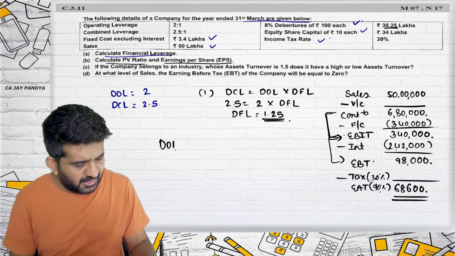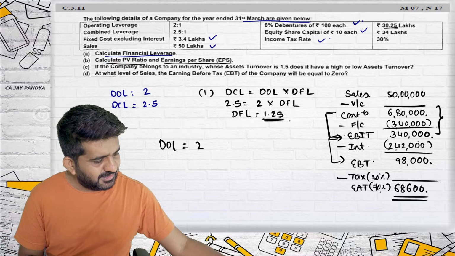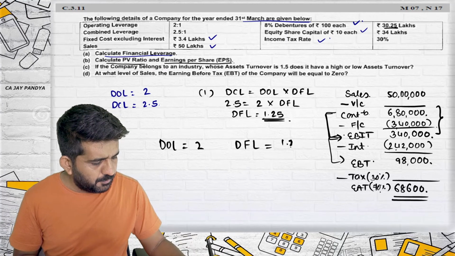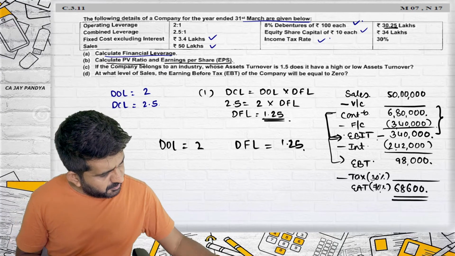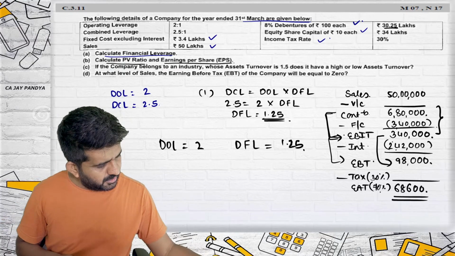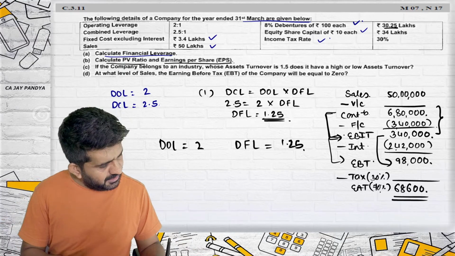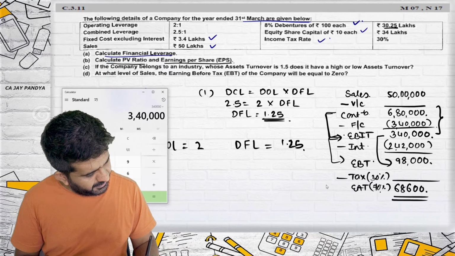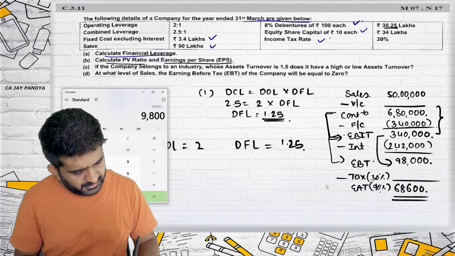Over this, the answer will be correct. Degree of operating leverage will come by these answers. But then our degree of financial leverage should match with 1.25. Is it matching with 1.25? EBIT divided by EBT. The answer is no. Sorry, EBIT divided by EBT, 3,40,000 divided by 98,000.